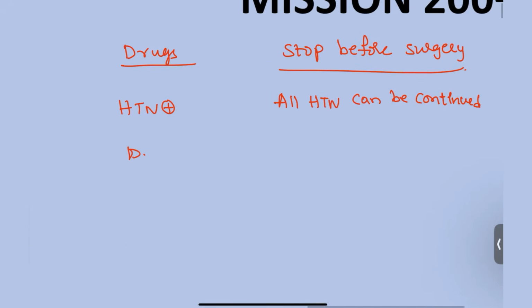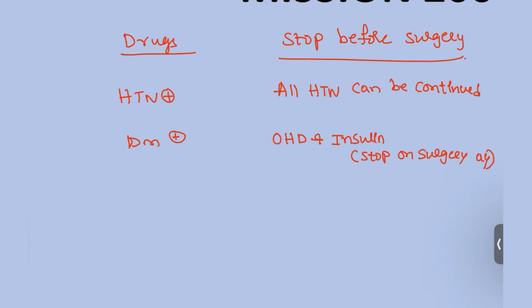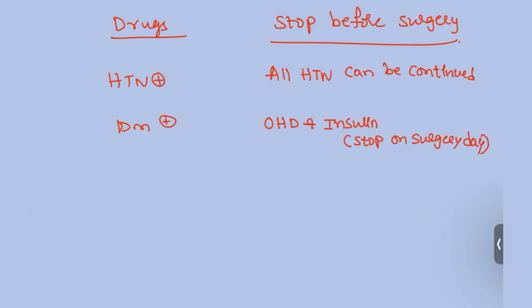For a diabetes mellitus patient, there is a risk of hypoglycemia. So oral hypoglycemic drugs, or insulin for patients on insulin, we can stop on the day of surgery. Remaining drugs can be given. Intraoperatively, only regular insulin, which is very short acting, can be given, but not the other drugs.